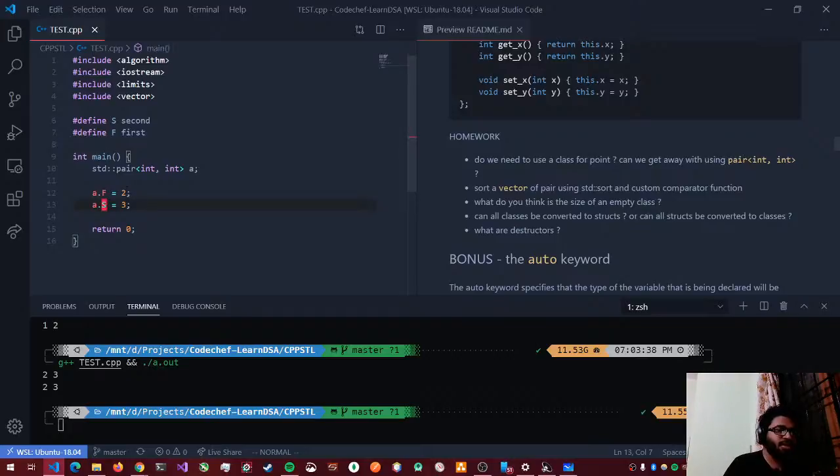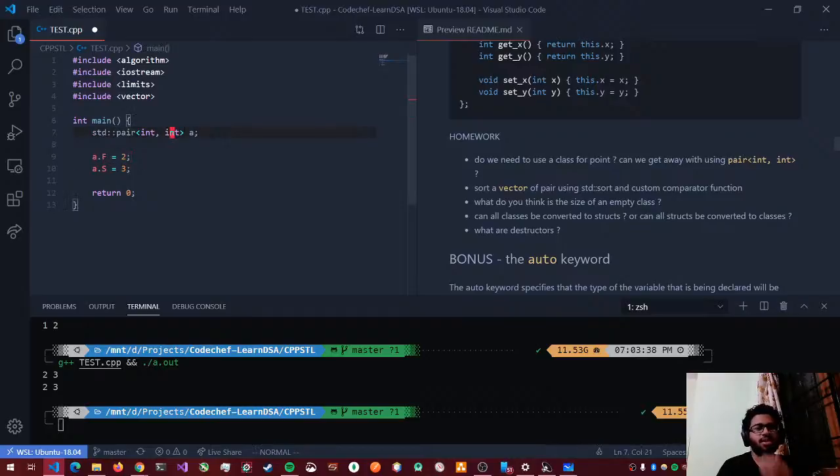Something that you have to notice: don't do anything like this in a production system. That's very stupid, because you'll mess up a lot of things. You do not really know what. Maybe there is some member function called capital F, and when you do hash define F first, it'll create problems with that. So be careful when you do something like this on a production system. For competitive programming, it's fine, because you're working with a single file, and you know what your variable names are. So it's fine for competitive programming, but don't do it in a production system.